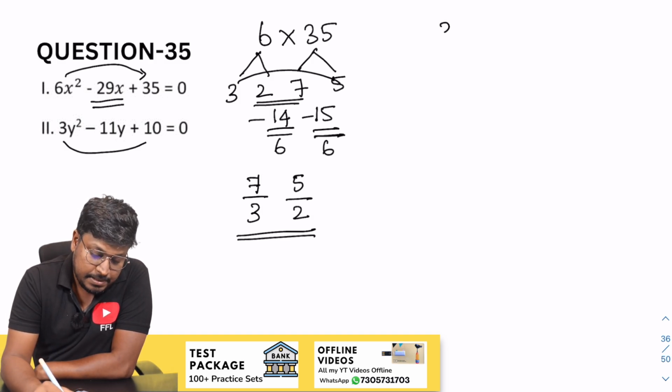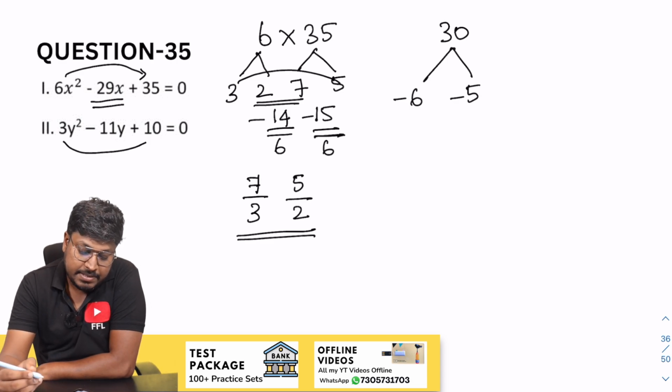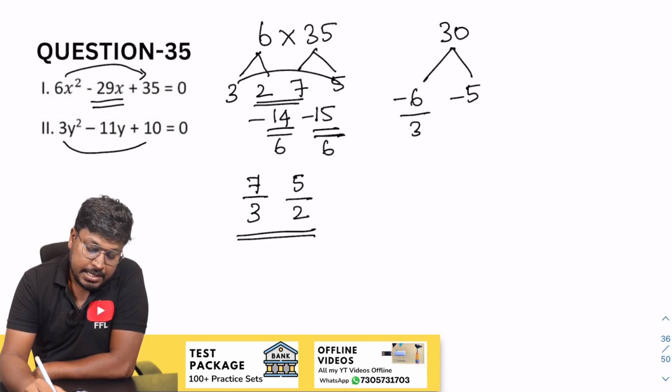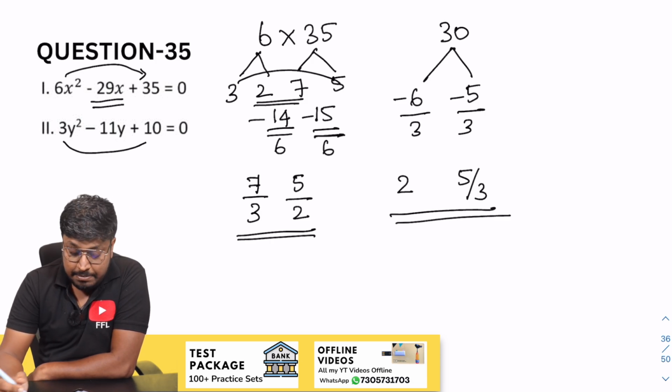3 into 10 will be 30. So 6 5s are 30, minus 6 minus 5. Divided by 3, divided by 3. While writing, change the sign. So this will be 2, and this will be 5 by 3. Right. Okay, so now the comparison part.